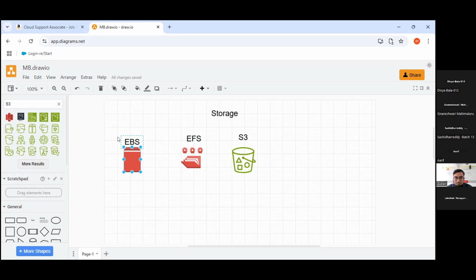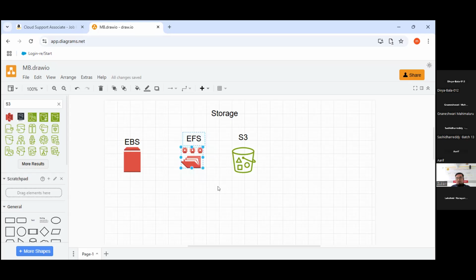Second, EFS. Use it when you need to share data with multiple EC2 instances at the same time. Here, no availability zone restrictions are there, just like in EBS where we have to go with a restricted availability zone. Here, no availability zones restrictions are there, folks. You can go with whatever you want. Especially, you can use this EFS when you need to provide high availability.